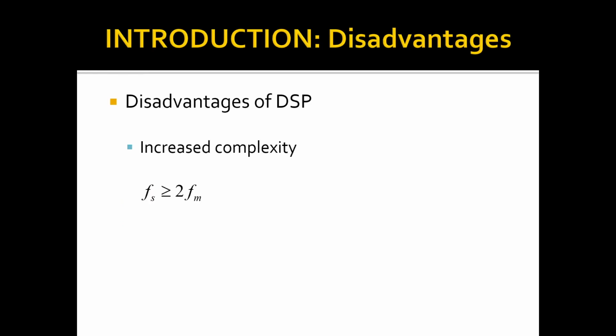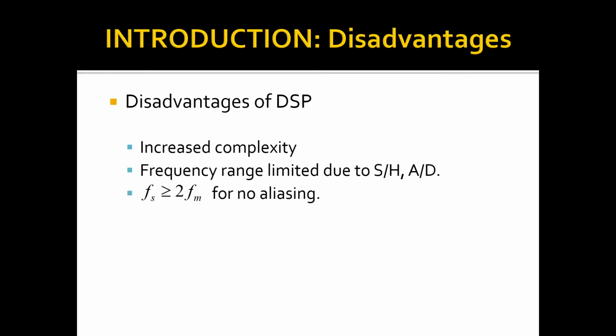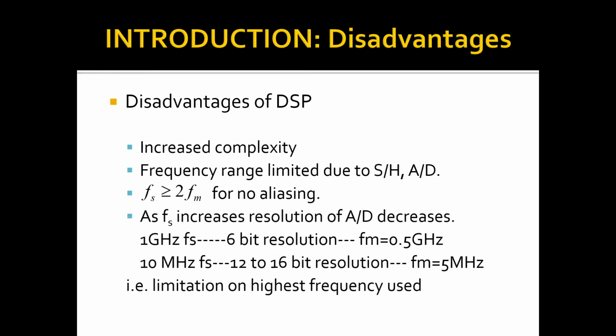Every time you have an advantage, you have disadvantages also. So what are the disadvantages of using a digital signal processor? Increased complexity. Frequency range is limited due to the sample and hold circuit and the analog to digital converter. And the sampling frequency has to be greater than or equal to 2 Fm; this condition has to be met for no aliasing to occur. Now, as the sampling frequency increases, the resolution of the A to D converter decreases.